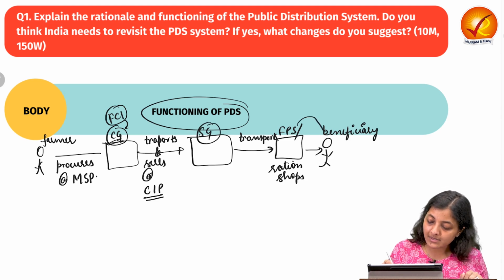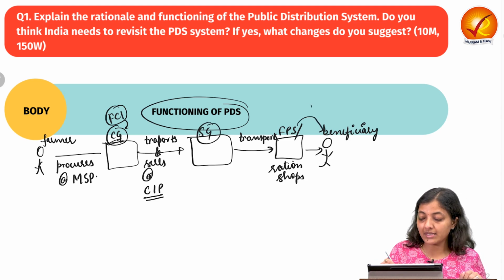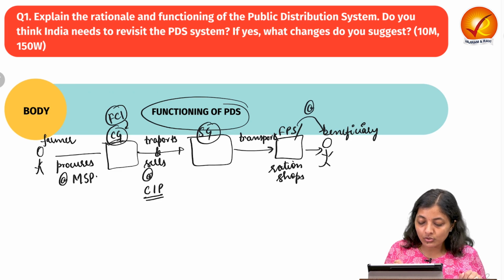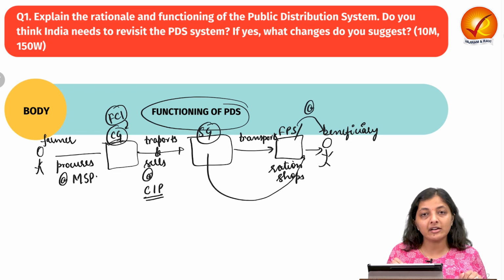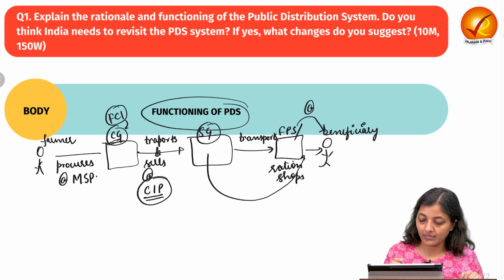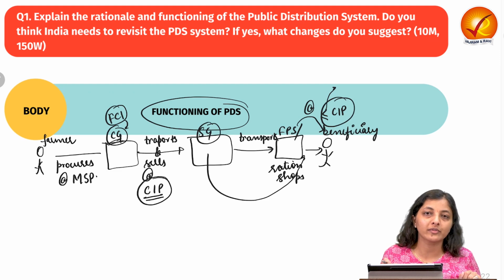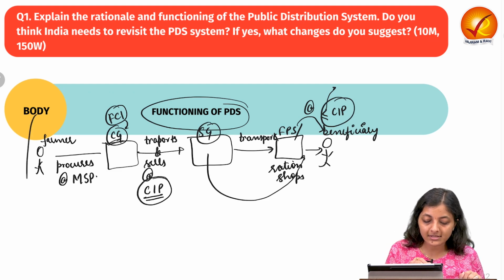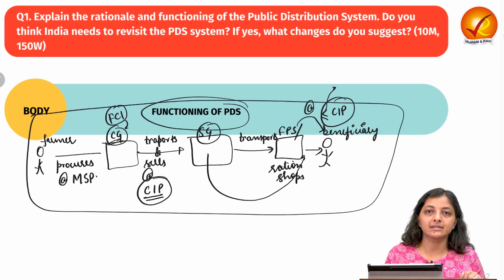Then FPSs sell it to the beneficiaries at highly subsidized rate. So sometimes state government also gives subsidy more above this CIP prices. So it is less than equal to CIP. Why this less? Because state government also provides subsidy. So this is the whole functioning of the PDS.